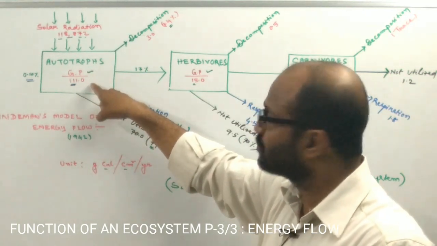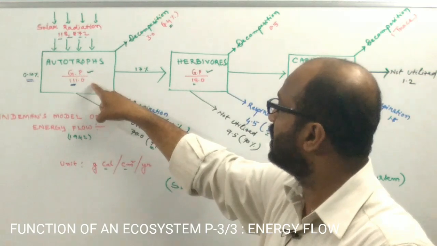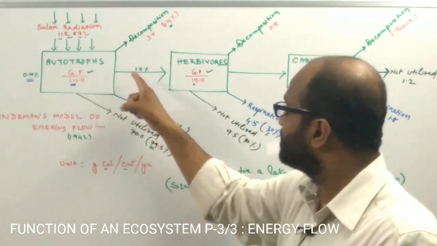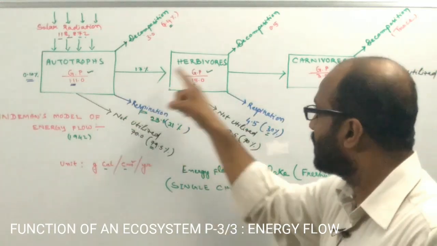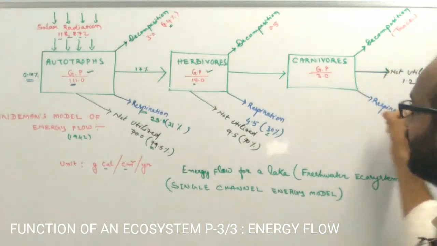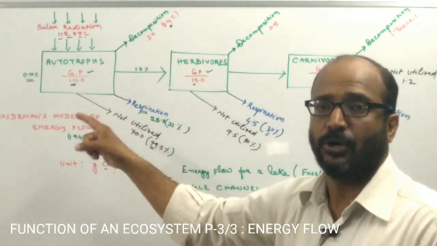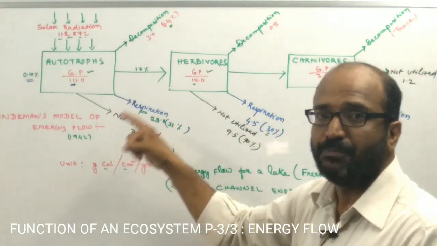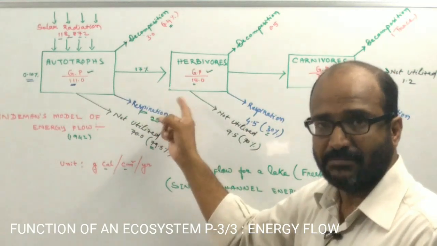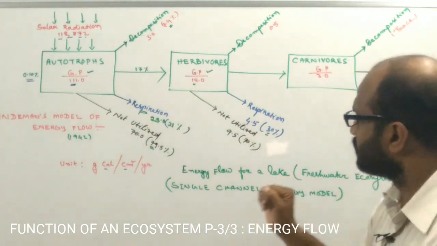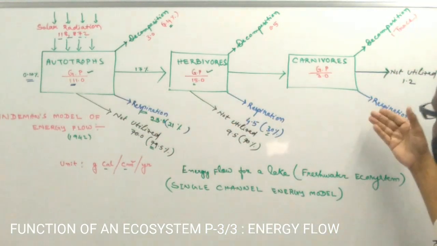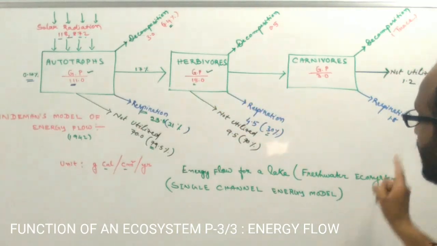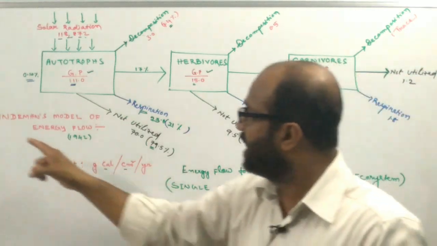So autotrophs are the door through which the energy enters the ecosystem, and such energy is transferred from one trophic level to another trophic level in the form of food energy by feeding, or being eaten by others. And so this is the flow of energy, and this model was actually proposed by Lindemann.